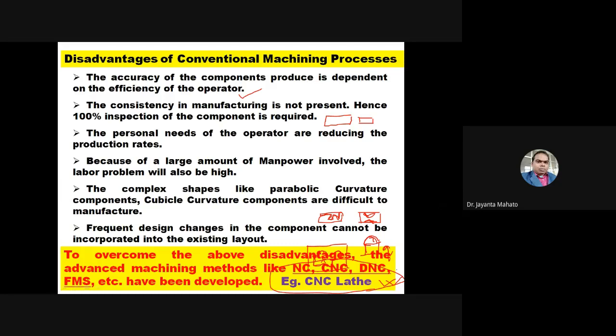But this CNC machine is very costly, and obviously in this case an expert operator is required to create the program, along which profile the tool will move. So obviously there is an expert worker or operator needed to create the program.